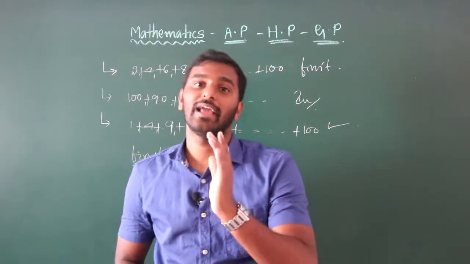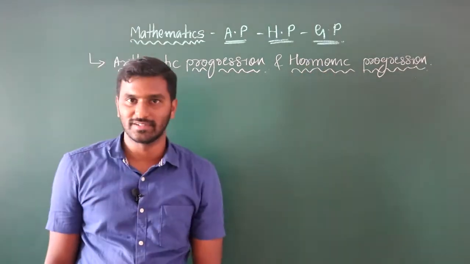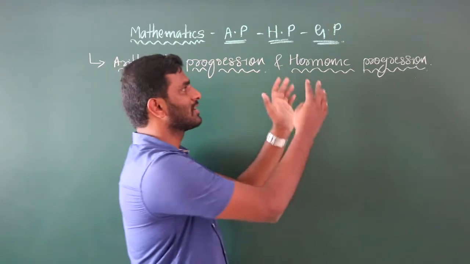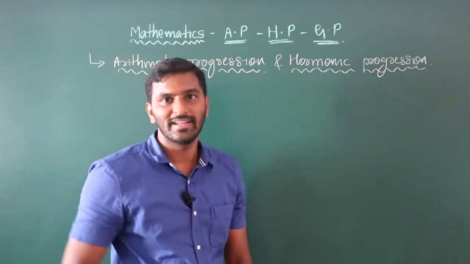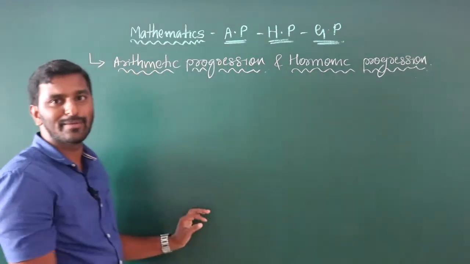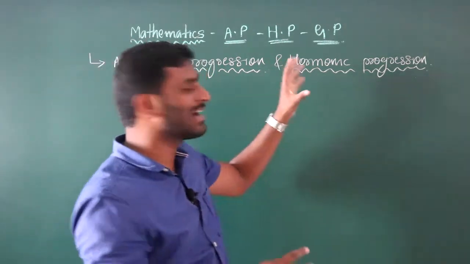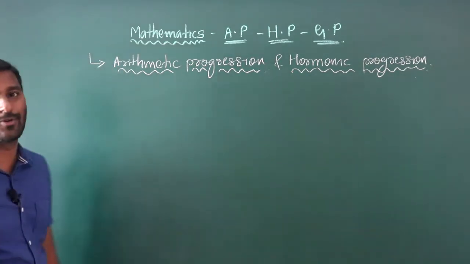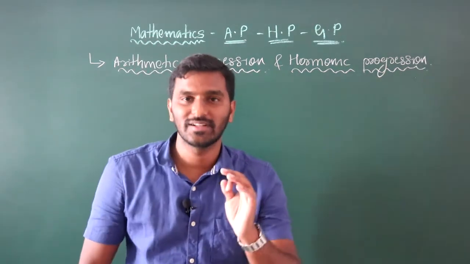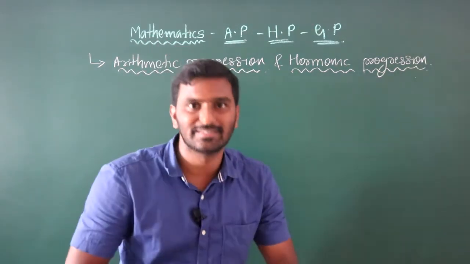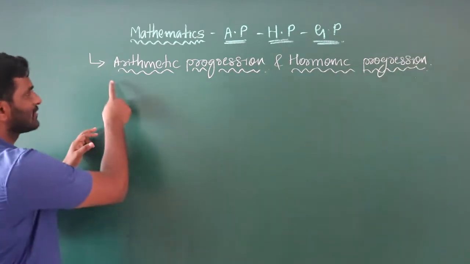So first let us take AP. Let us take the arithmetic progression and harmonic progression. If you learn the arithmetic progression, it is not necessary to learn the harmonic progression. If you are given any type of question in harmonic progression, you just take the arithmetic progression, find the answer and take the reciprocal, and you will get the answer. I will explain it briefly. Before taking harmonic progression, let us take arithmetic progression. What is arithmetic progression? What is the nth term of an arithmetic progression? What is the general formula? And what is the sum of n terms? I'll explain briefly. Listen carefully. The first is arithmetic progression.